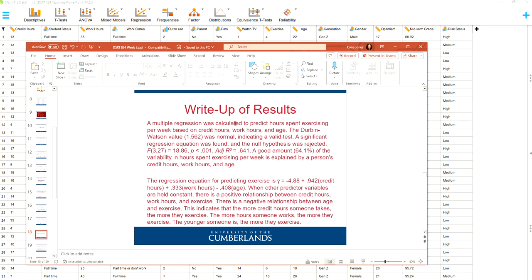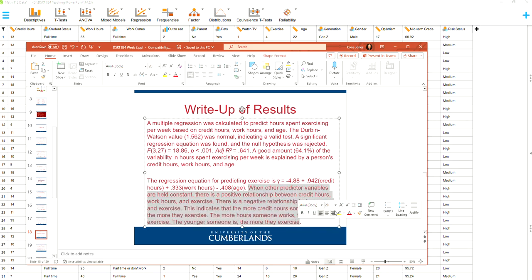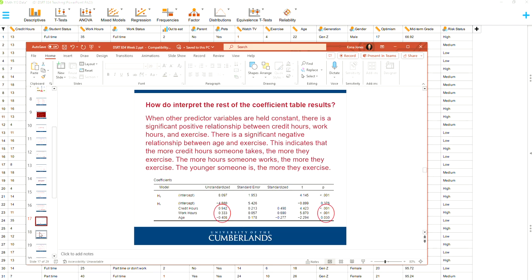For this case, a multiple regression was calculated to predict hours spent exercising per week based on credit hours, work hours, and age. Durbin-Watson value was normal, indicating a valid test. A significant regression equation was found, and the null hypothesis was rejected. Make sure you include all that. That's really important. Then you would put in your information. Make sure you italicize F, P, and adjusted R². Then you would say that 64.1% of the variability in hours spent exercising per week is explained by a person's credit hours, work hours, and age. Then you would include that the regression equation for predicting exercise is, and that information. And then you would include this last part, which is what we just covered in this slide.